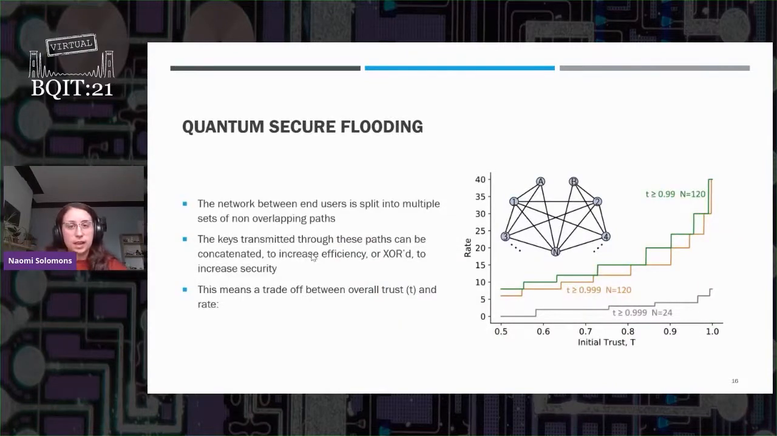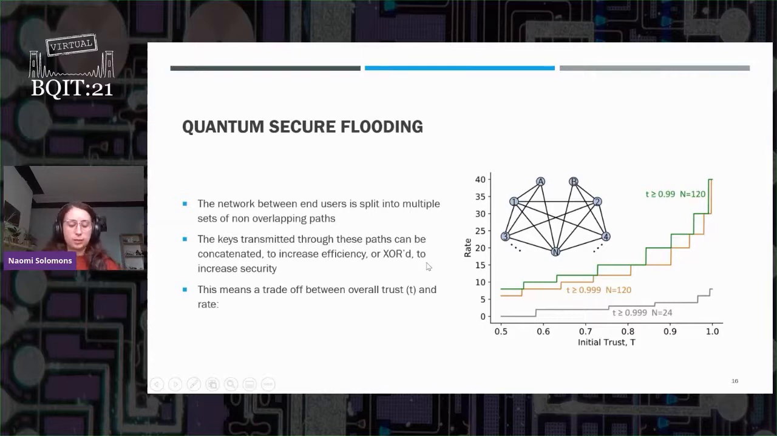So we're going to modify this slightly. We're going to introduce something which we've referred to as quantum secure flooding, and that's where we're going to kind of join together these protocols of our secure authentication key transfer and flooding itself. So let's say our end users are again A and B. They're connected by multiple sets of non-overlapping paths. In this case, each path is only going to have one user in it. So those paths are, for example, A, C, B, A, I, B, and so on. There's going to be N users in between them, as indicated by the different colors on the graph.